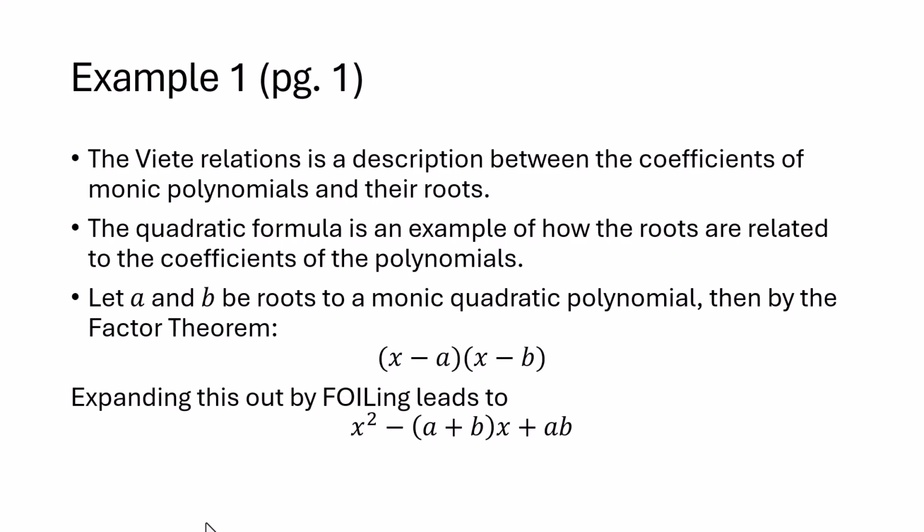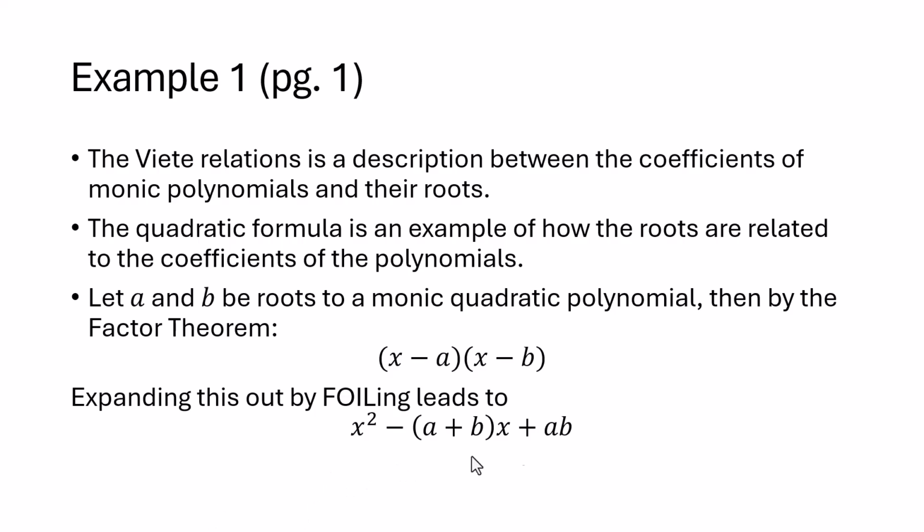So what we're going to do here is we're going to work backwards. We already know that polynomials can be factored. So we're going to write it out in a factored form. In this case, we have x minus a and x minus b, where a and b are the roots to a monic quadratic polynomial. And the factor theorem allows us to write it out in a factored form. Now, if we expand this by this foiling method, we end up with x squared minus the quantity a plus b times x plus a times b.